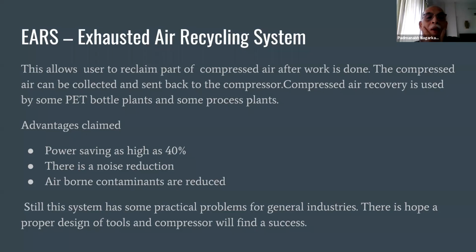Advantages claimed are power saving as high as 40%. There is a noise reduction definitely, and airborne contaminants are reduced. Still, this system has some practical problems for general industries. So I am waiting for somebody to design a proper tool, and no doubt a compressor also requires to be designed so that the combination works.